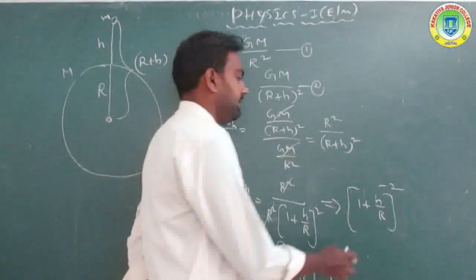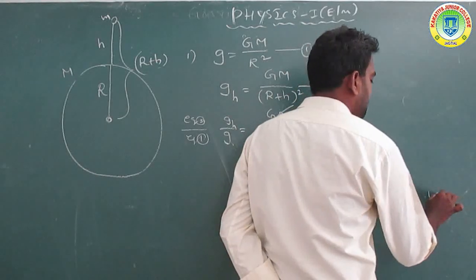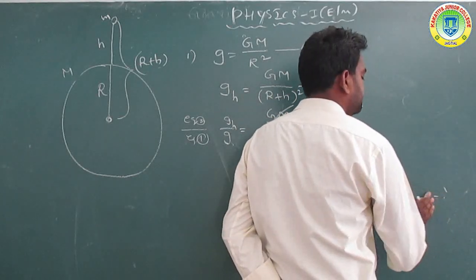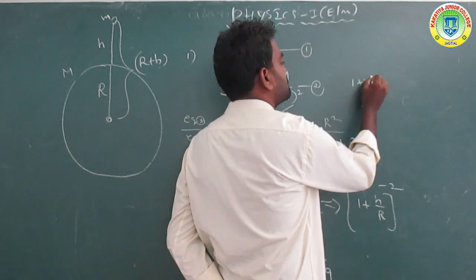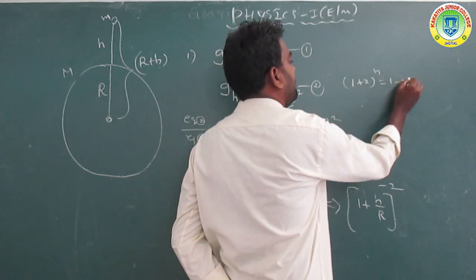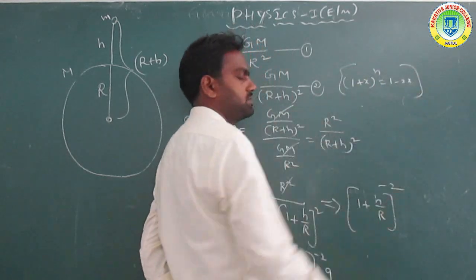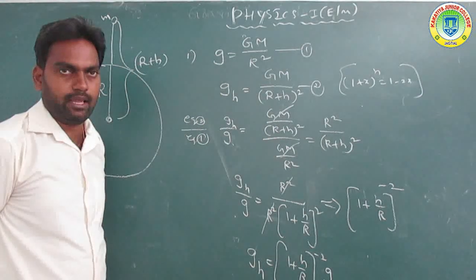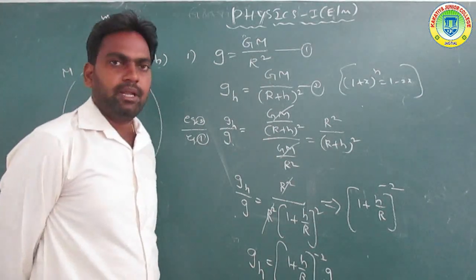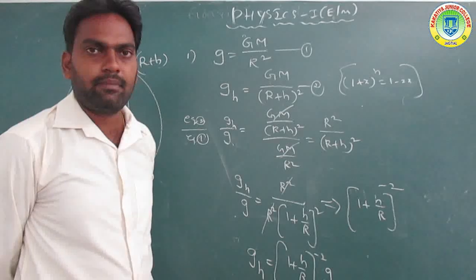Here 1 plus x to the power of n, by the binomial theorem, is equal to 1 minus 2x.